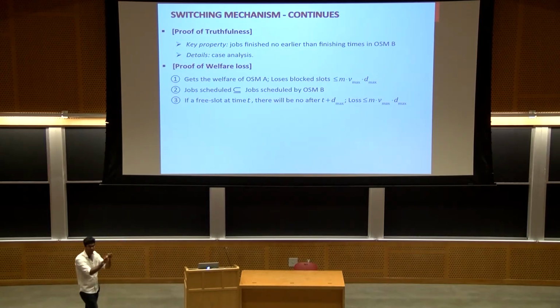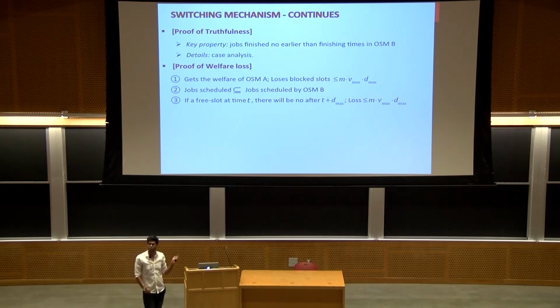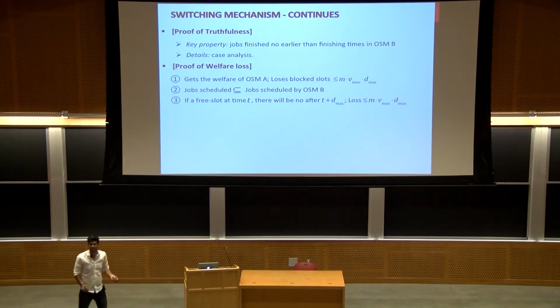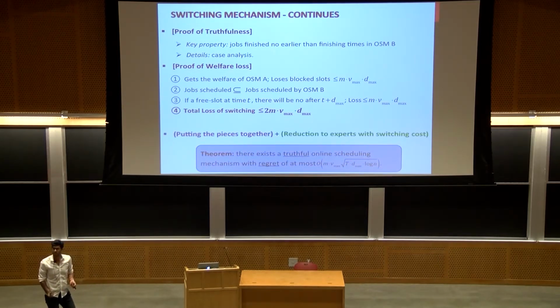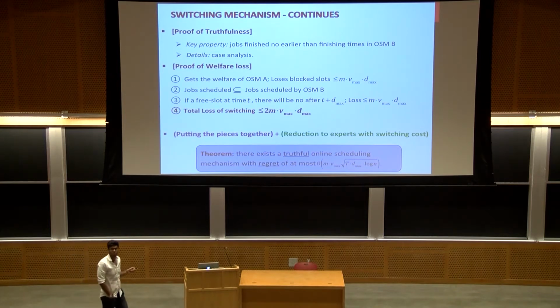And therefore, if you want to count the number of free slots, you need to just look at the jobs before time t. But then all of these jobs are going to expire by the time t plus d max, which implies that all the free slots are in the interval t to t plus d max. And therefore, the total welfare loss due to those free slots is going to be again upper bounded by m v max d max. Putting these two together, you get the total switching loss, which is a constant. And then putting these two together with the reduction to expert bit switching costs, you get the regret bound that I showed you in a couple of previous slides.